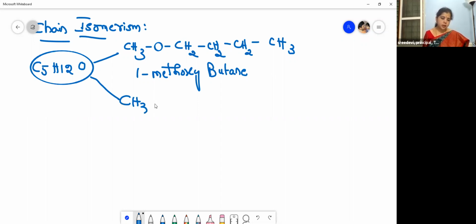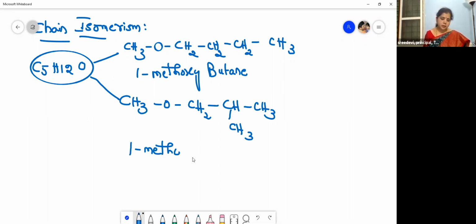CH3, O, then CH2, CH, then CH3, then CH3. So what is this? This is 1-methoxy-2-methyl propane.